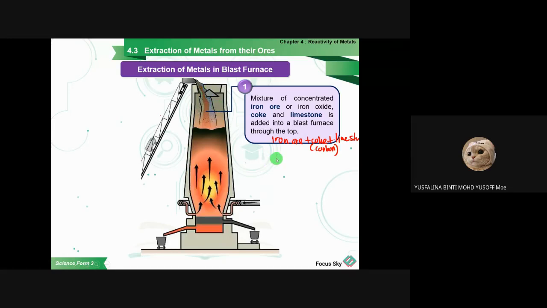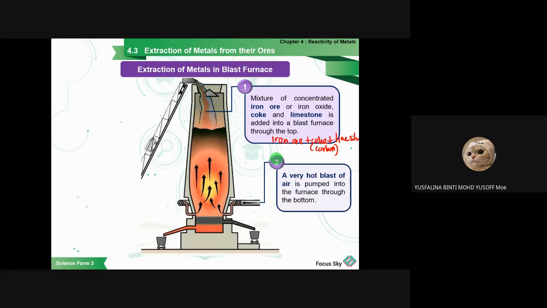And after that, a very hot blast of air is pumped into the furnace through the bottom. So here they will put hot air inside the blast furnace through this pipe. This hot air is very low density, so it goes up.